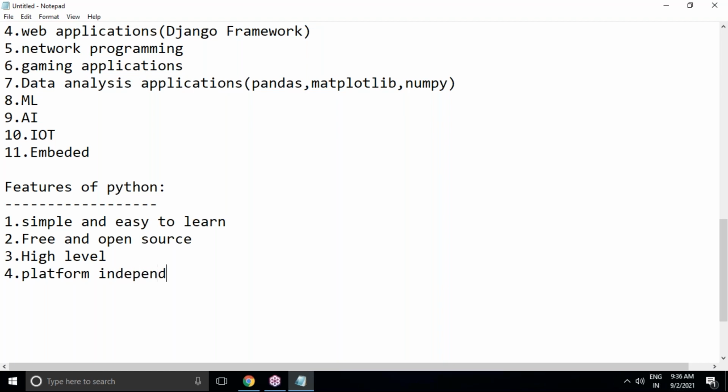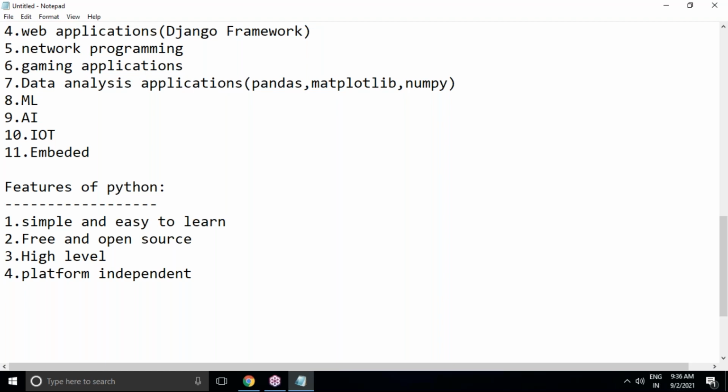Next, Python is platform independent or cross platform. Platform independent means once we write a Python program, it can run on any platform without rewriting it again and again. Platform means operating system.